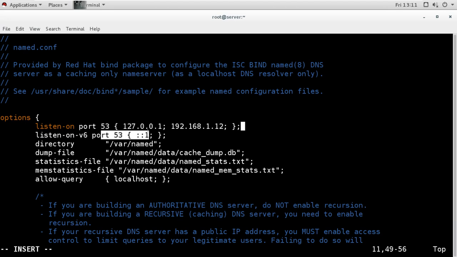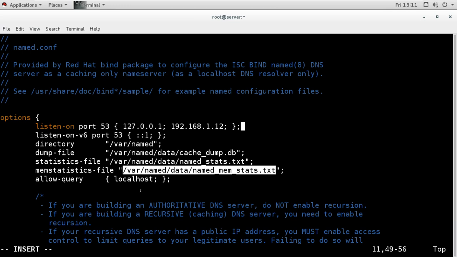If you are working with IPv6, then you can add IPv6 also here. Then it is saying the directory information. It is defining the directory here for the database of DNS, which is the named directory. And it is also defining here the cache dump for the caching information, the named status information, and the memory status information. It is defining some files there.